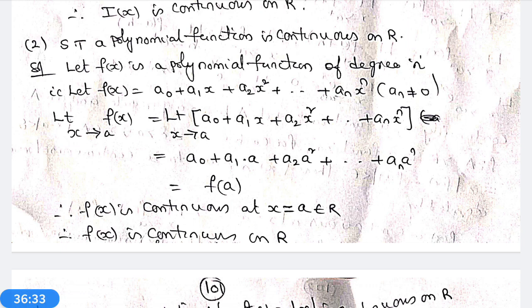Therefore limit x tends to a of f(x) is equal to f(a). Therefore f(x) is continuous at x equal to a on R. Therefore f(x) is continuous on R. Therefore a polynomial function is continuous on real numbers.